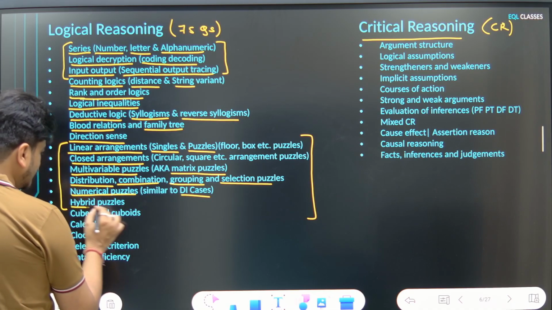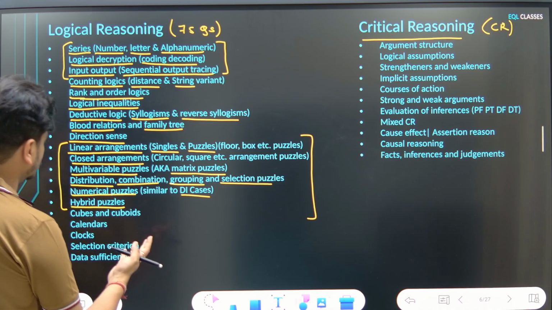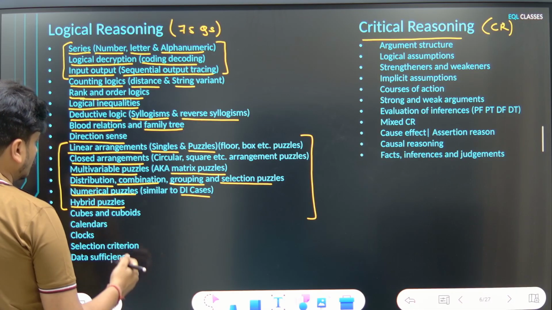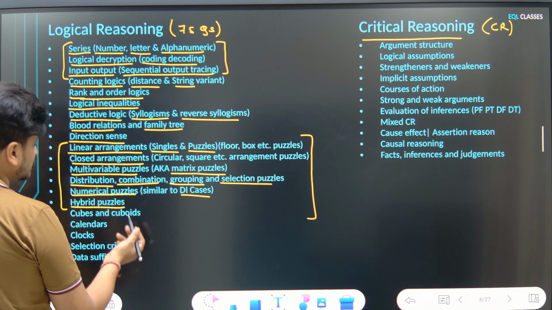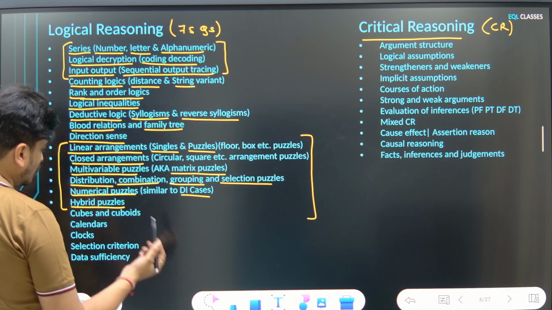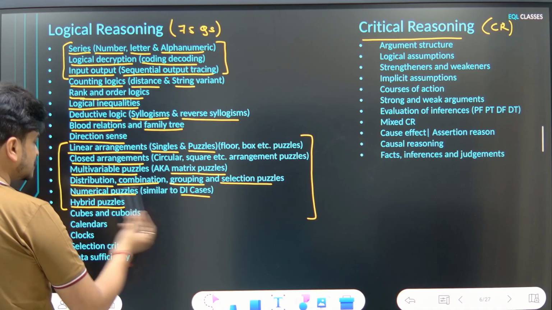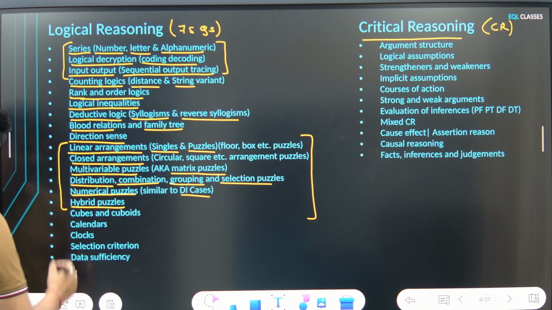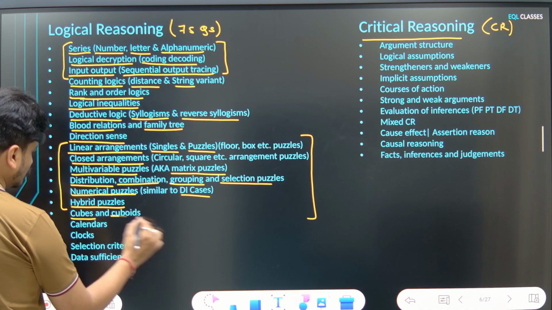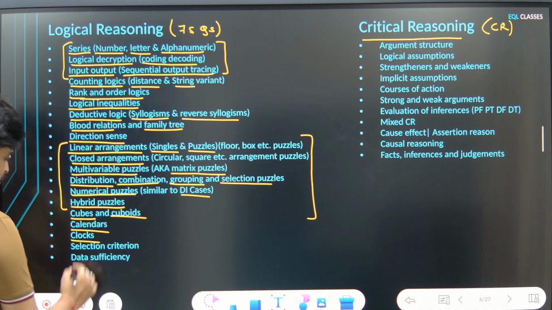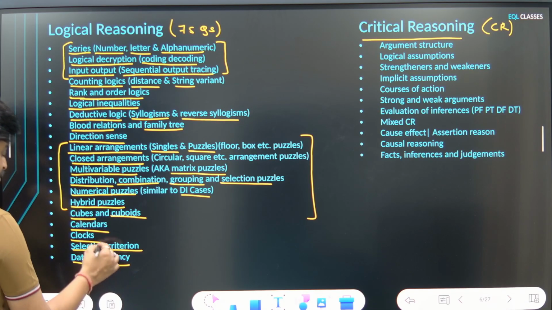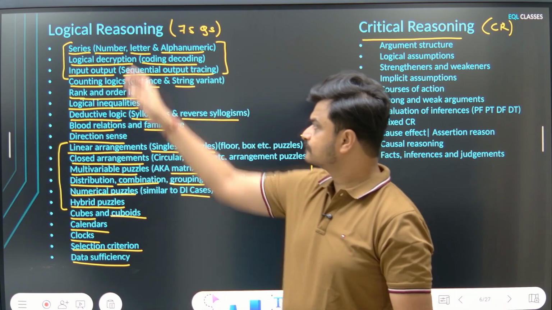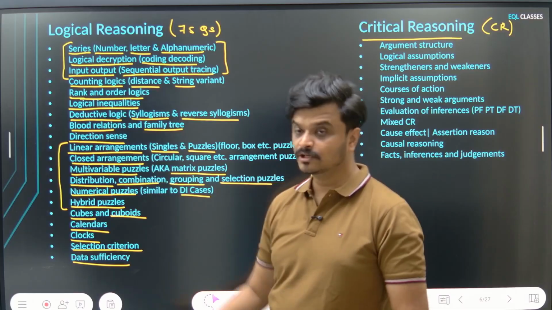Then you can have hybrid puzzles. A hybrid puzzle is a mixture puzzle. For example, a linear arrangement mixed with family tree, or a circular arrangement mixed with multivariable puzzles, or multivariable puzzles mixed with some numerical data points. So again, that is what I mean by a hybrid puzzle. Then we have cubes, cuboids, calendars, clocks, selection criteria, and data sufficiency. Logical reasoning based data sufficiency. So this is the list of topics under logical reasoning, core logical reasoning.